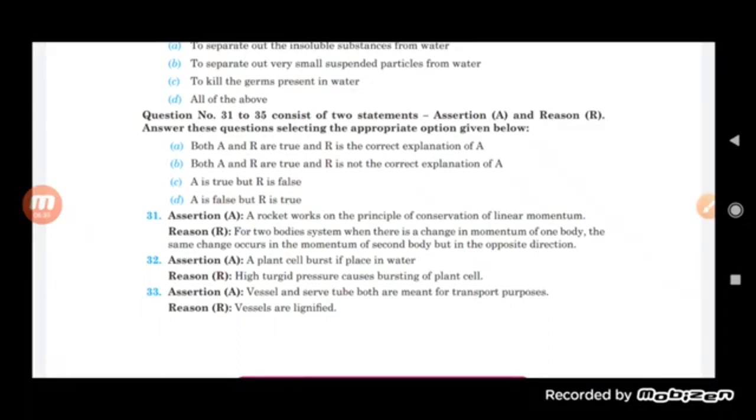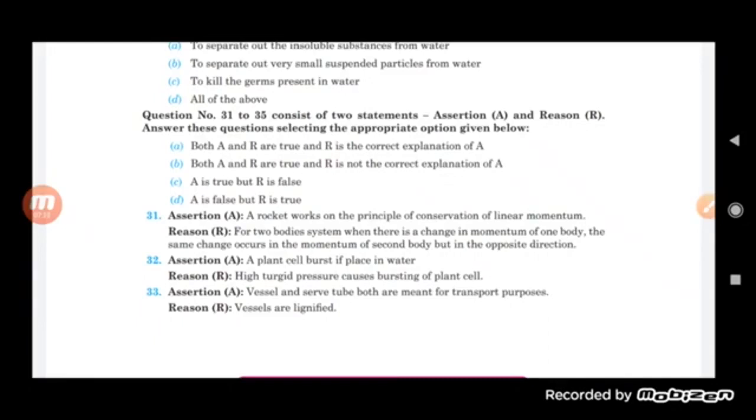Now let us see the next one. The question is: vessels and sieve tubes are both meant for transport purposes. Reason: vessels are lignified. Okay, so you see here that vessels and sieve tubes both are for transportation, they basically help in transporting. But when you look at the reason, it is lignified. The vessels are generally lignified.